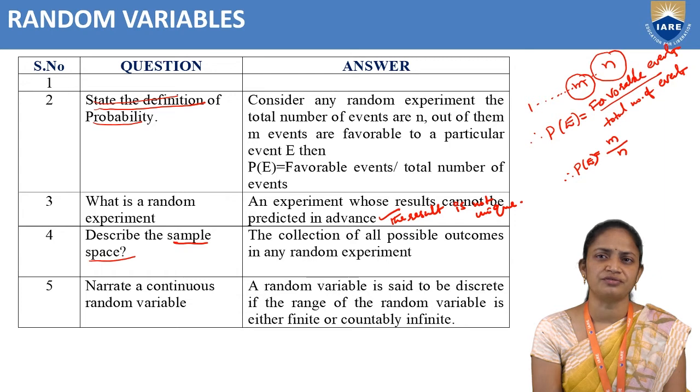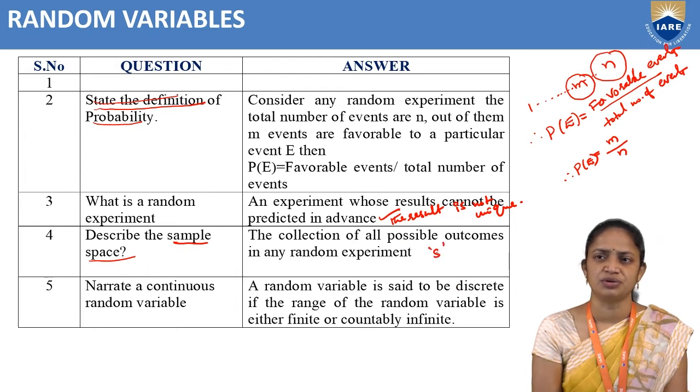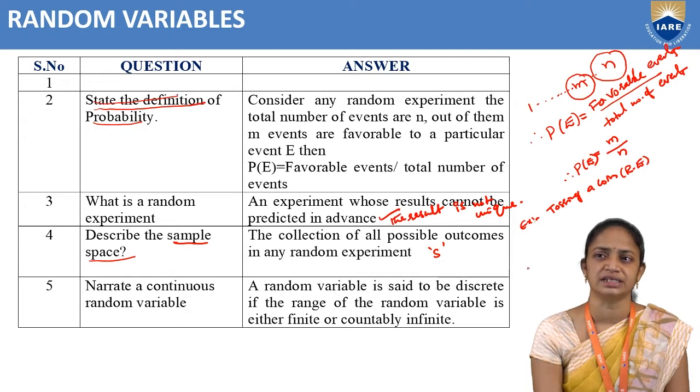The sample space is denoted with S. For example, tossing a coin is a random experiment because here we have more than one result.